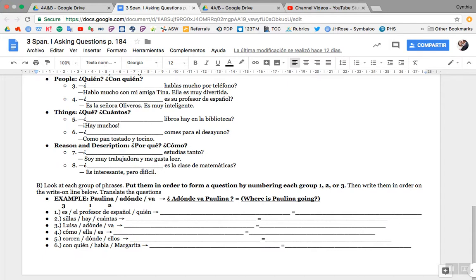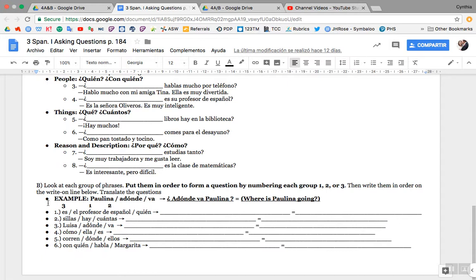¿Cómo es la clase de matemáticas? That literally says, how is math class? And the person's saying it's interesting but difficult. More direct translation, or what we would say in English would be, what is your math class like? And that's where it gets a little tricky, okay? What is it like versus how is it? Just be careful with cómo, okay?